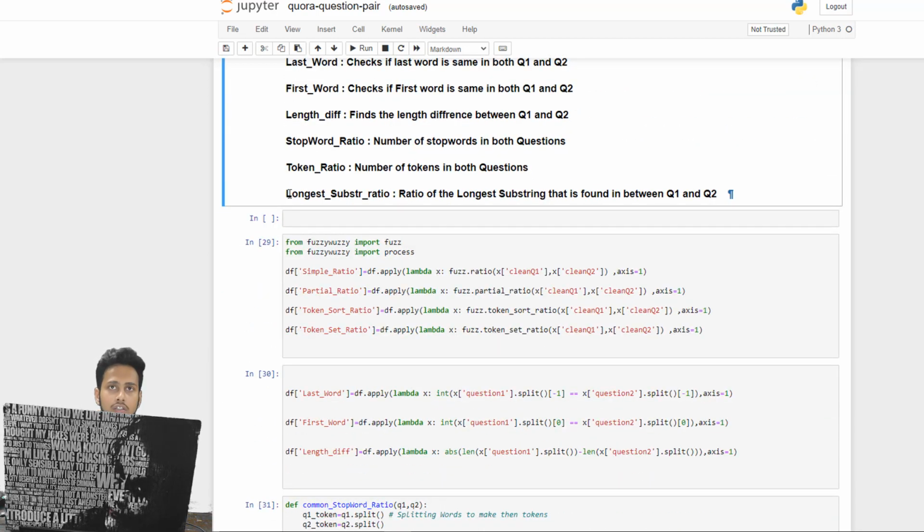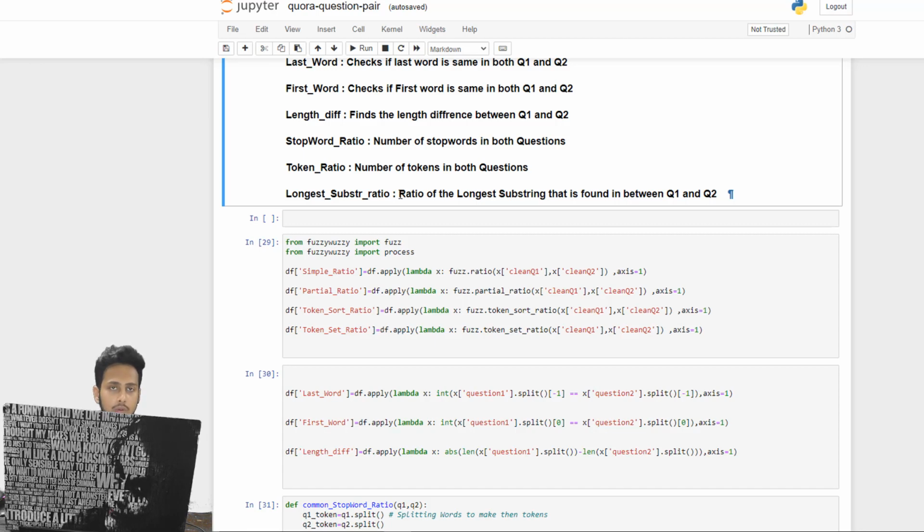And then there is the longest common substring. So it is a very, very important problem. If you have studied dynamic programming questions, you must have studied it. It is basically the ratio of the longest substring that is matched in both question one and question two.